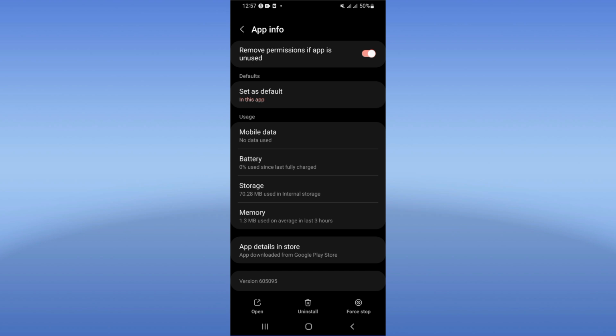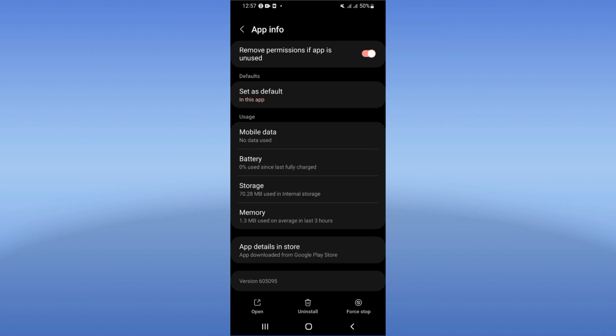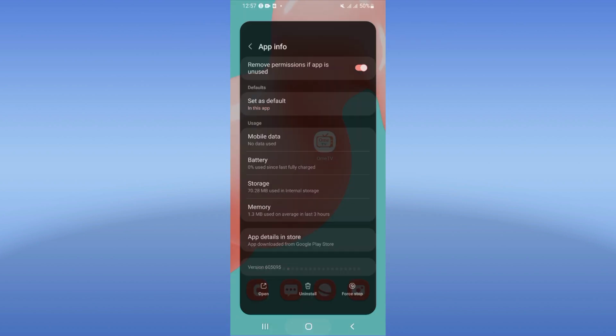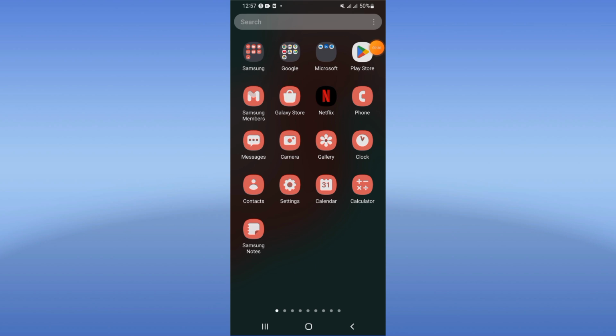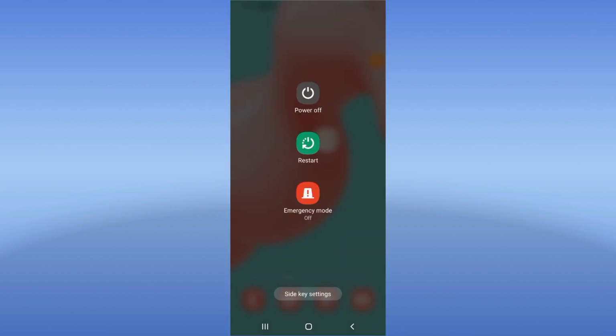Go directly click on storage, click clear cache, and after this back click at force stop and click OK. Come to Play Store or App Store, update Omi TV. Restart your device right now, and that's all.